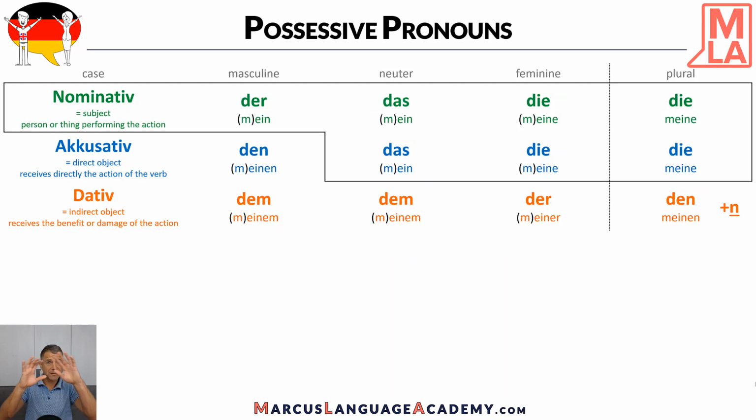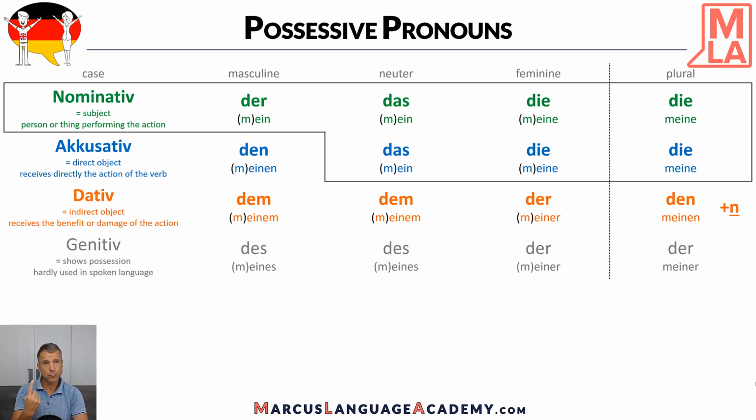So here we have the table, and it includes actually everything. We need just one more case. It's called genitive and it shows possession, but it's really hardly used in the spoken language. So I didn't explain it too much because it's a beginner course and we want to focus on the most important things. But this is a table you just need to know. Here you find the definite article, the indefinite article, and also the endings for the possessive pronouns.